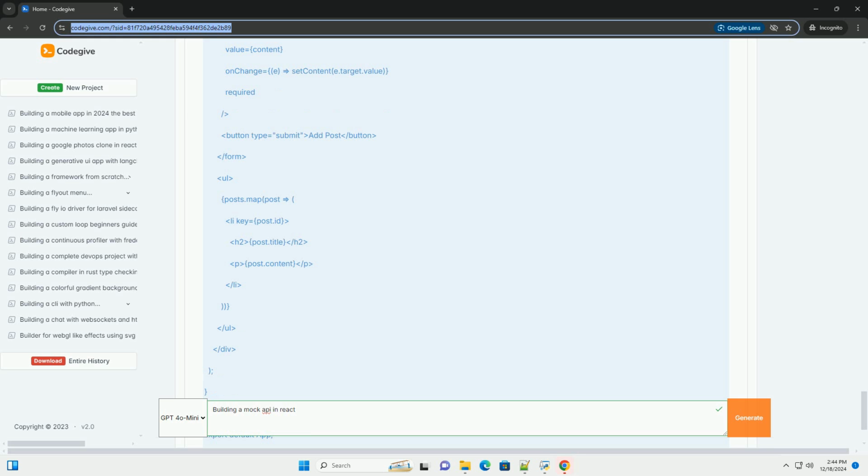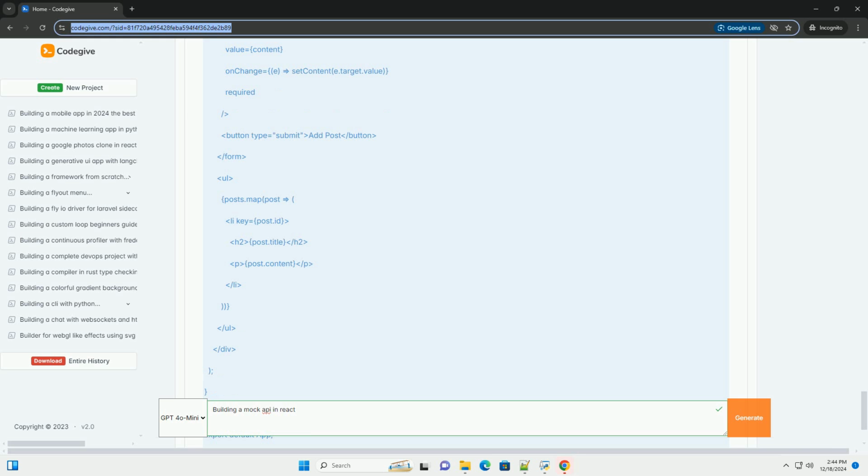Step 8. Making POST requests. You can also implement functionality to post new data. For example, you can add a simple form to create new posts. Update App.js to include a form. JavaScript. Import React, useEffect, useState from React. Function App. const posts, setPosts equals useState. const title, setTitle equals useState. const content, setContent equals useState.